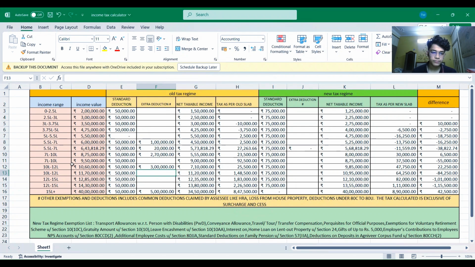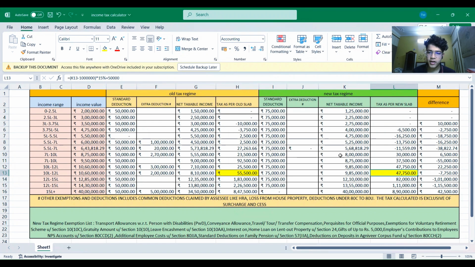In the same scenario, let us suppose the income value was 10 lakh 60,000 in the same range. The standard deduction is as usual 50,000 and 75,000 respectively. If the extra deduction is not 3 lakh but around 2 lakhs, then the tax payable by the SEC as per the old tax slab will be 55,500, and as per the new slab it will be only 47,750.